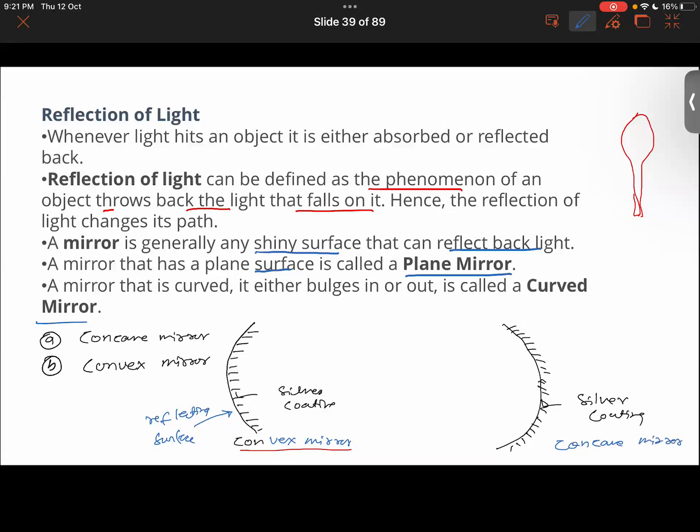Now look here. You must have used or played with a magnifying glass, right? So what type of lenses do you find in that? Actually, that is a lens. Concave, sir. No, that is convex. It bulges outward. Sir, but the convex mirror shows virtual images, right? Yes, sir, sorry.